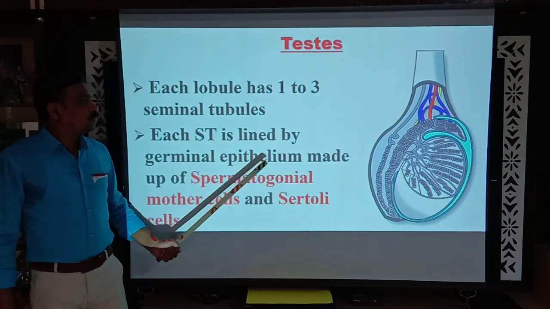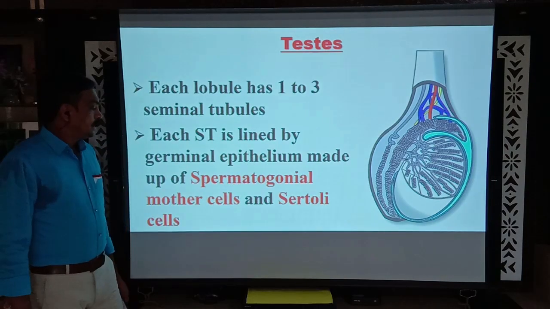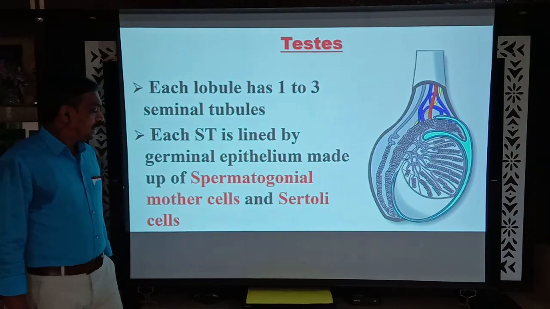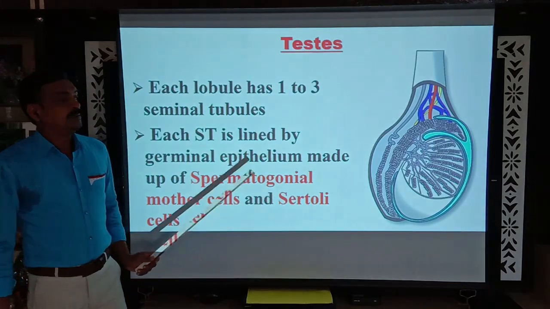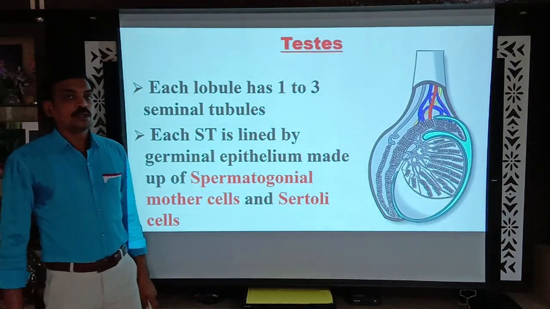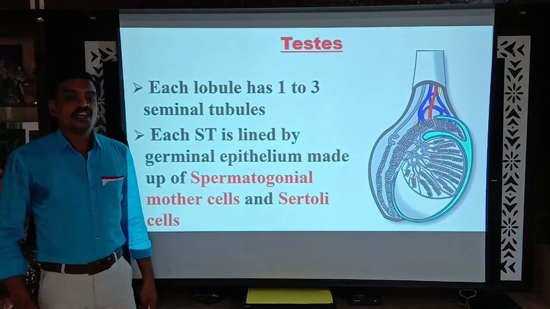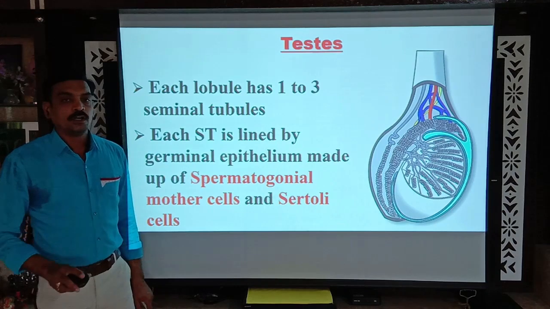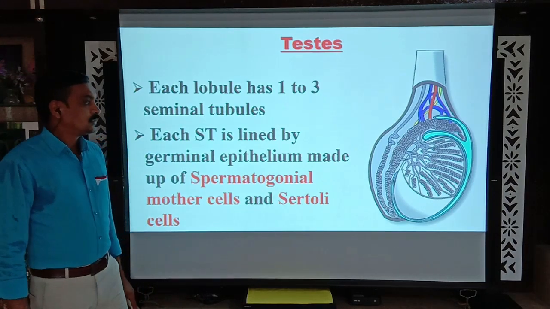Each seminiferous tubule is lined by germinal epithelium, which is made up of spermatogonial mother cells and Sertoli cells. These spermatogonial mother cells are responsible for the production of sperms, whereas Sertoli cells nourish the sperm cells. The nurse cells of the testis are Sertoli cells.